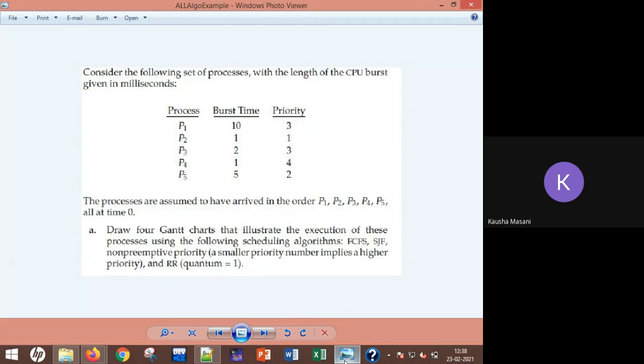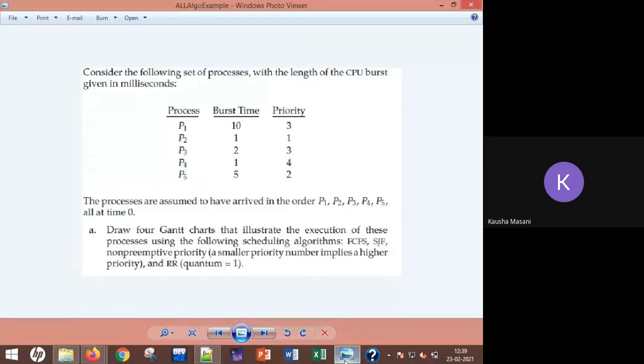Here you don't have to consider. Now see, P2 is having a burst timing of 1 second.